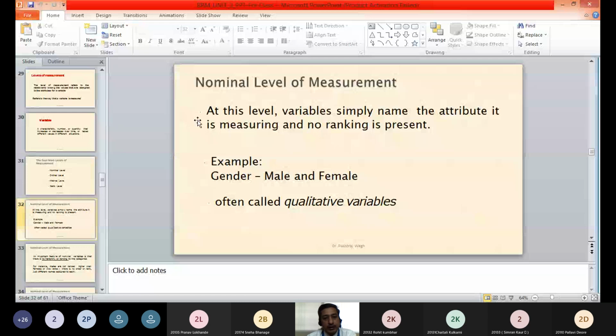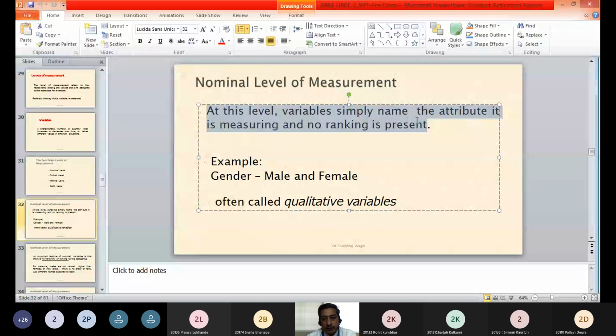Nominal measurement means at this level, variables are simply named on the basis of their characteristic or attribute, and ranking is not there. Here we do not rank the variables.